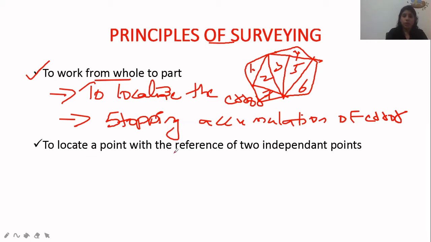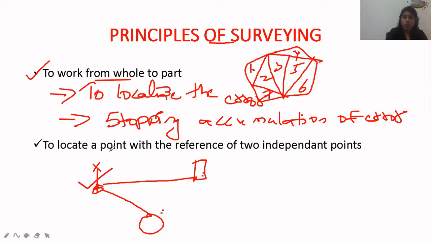Second is the location of a point with reference to two independent points. If I'm standing here and I want to tell somebody where I am, and there is a building nearby and a river nearby, I can say that I am this much distance from this building and this much distant from this river. So I am referring to two points to determine my location. This is also one of the main principles of surveying: location of a point with reference to two independent points. That is also a major principle of survey.